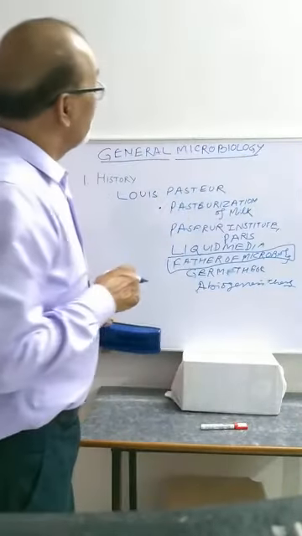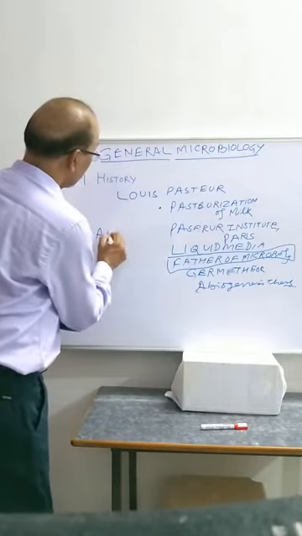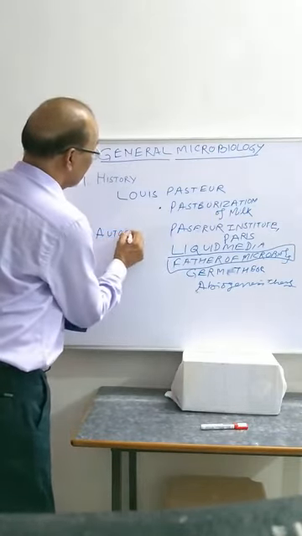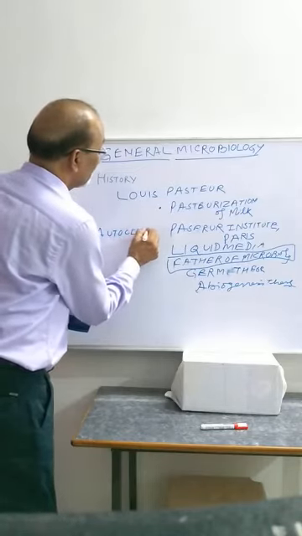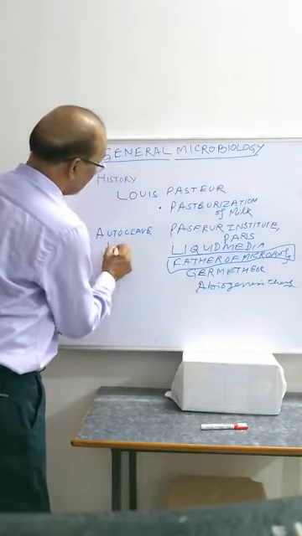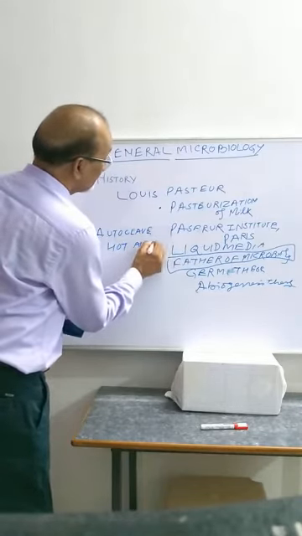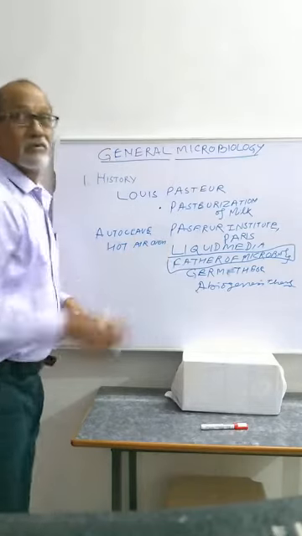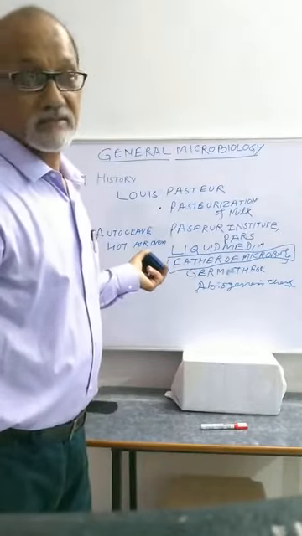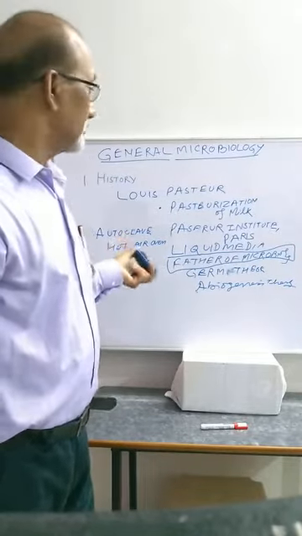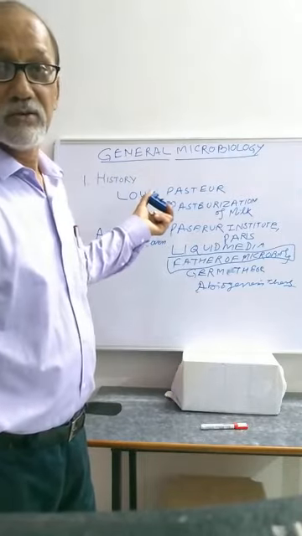He also gave autoclaves and the hot air oven. These are important for sterilization and disinfection. So these are a few things given by Louis Pasteur.